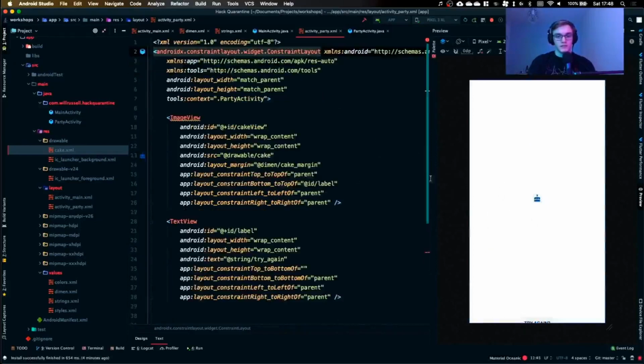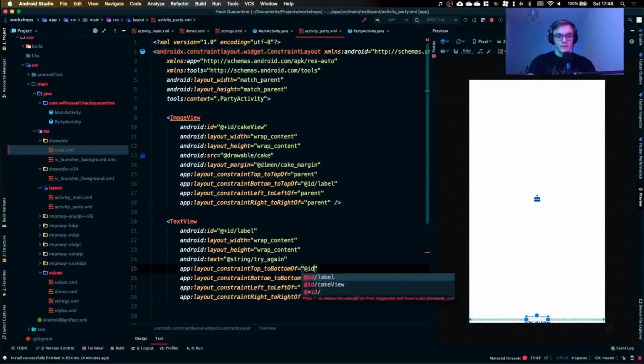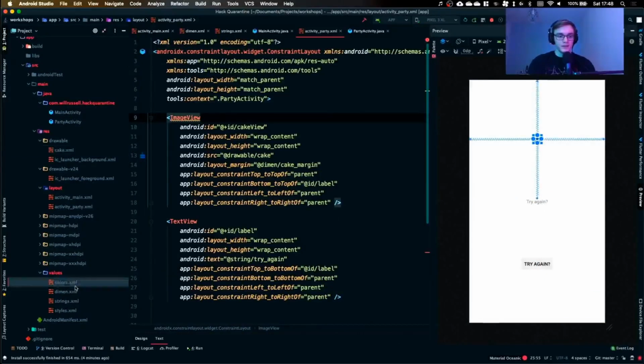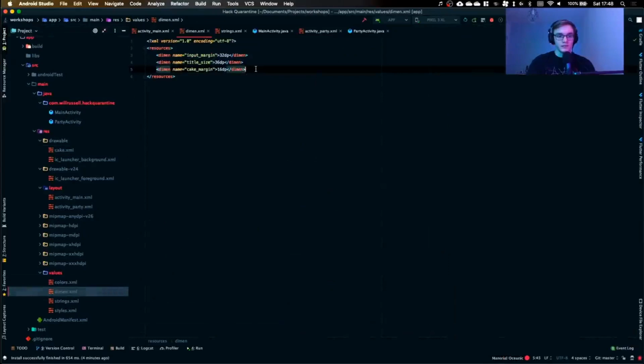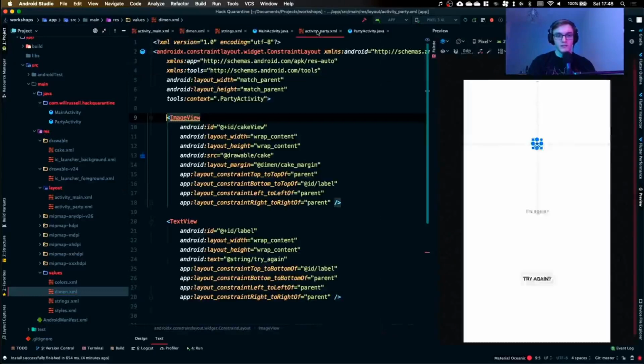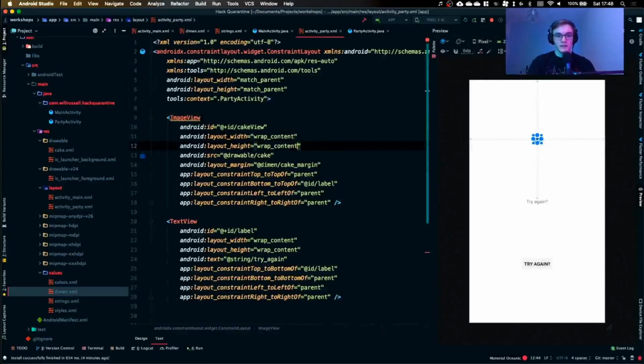Now it's really small. And this is unhappy. I don't know why. There you go. ID label. There we go. Everything's getting a little bit bigger now. If we go to our dimensions folder, I have a cake margin. Let's just put one in here called cake size as well. And I'm going to make that 50 dp. Fairly big. We'll find out if it's fairly big. I'm going to only set that to be the height. So we've got our @dimen cake size.